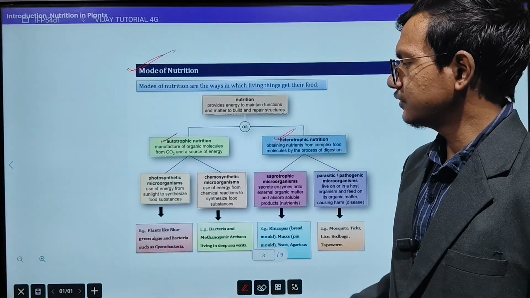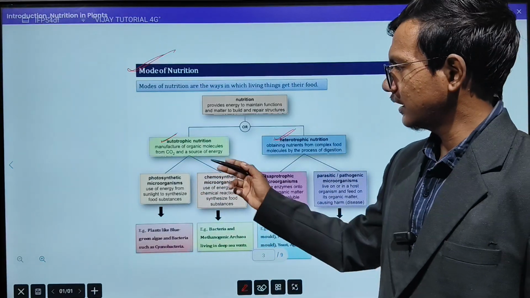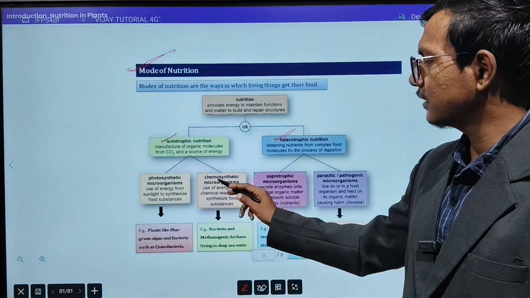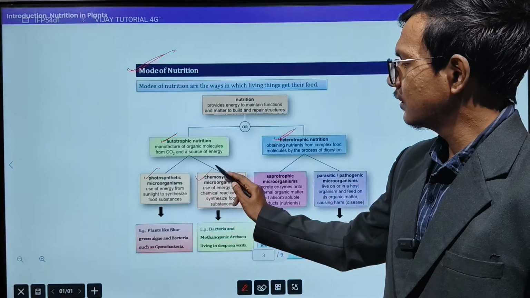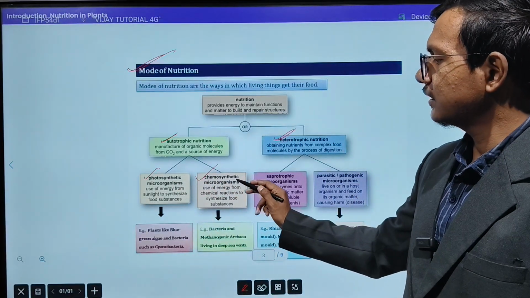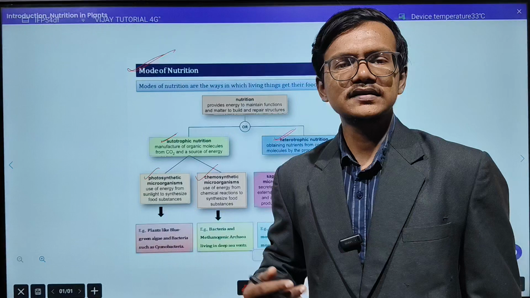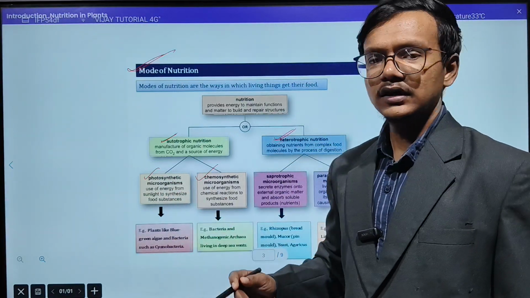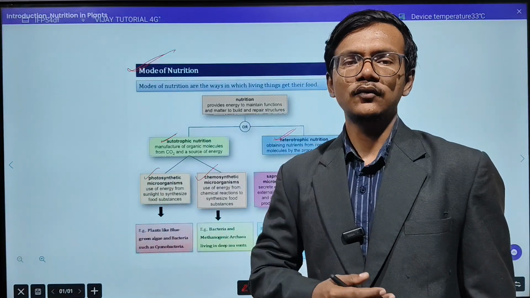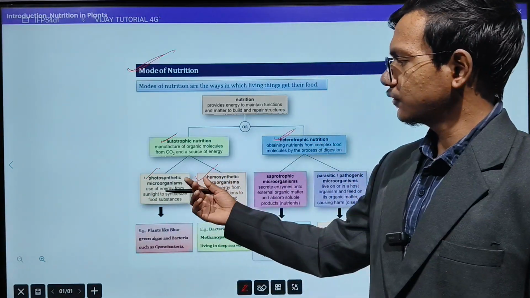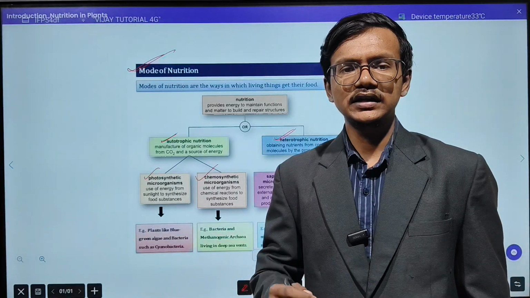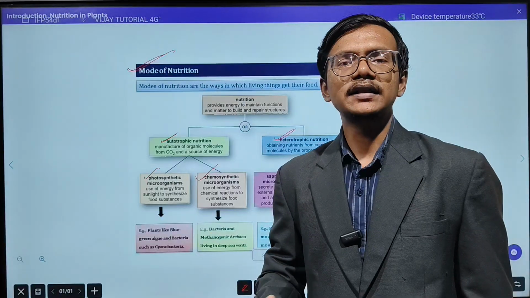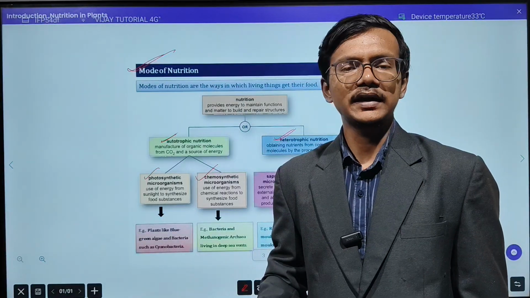Now, in this autotrophic nutrition, we will see some types. So, in autotrophic, one is photosynthetic microorganism and the other is chemosynthetic microorganism. Photosynthetic microorganisms means there are some microorganisms on this planet that do the process of photosynthesis. So before this, I will just explain what you mean by photosynthesis. Photosynthesis is a process in which the green plants prepare their own food with the help of carbon dioxide, then sunlight is there, chlorophyll is there, and water is there.